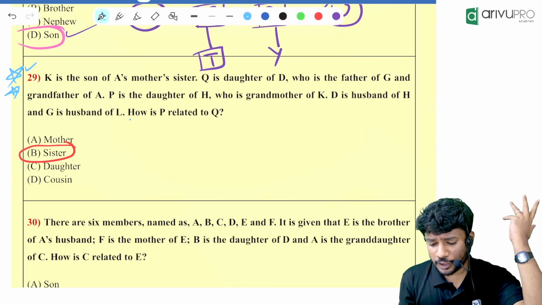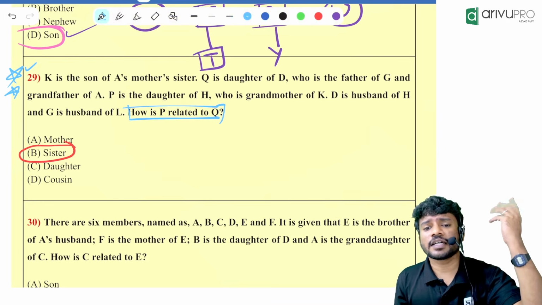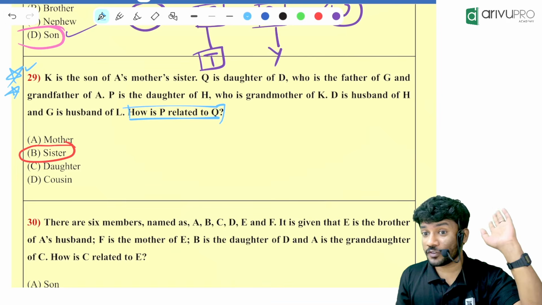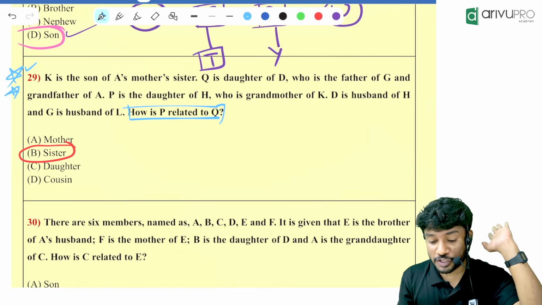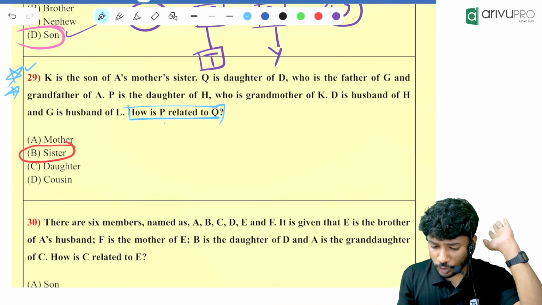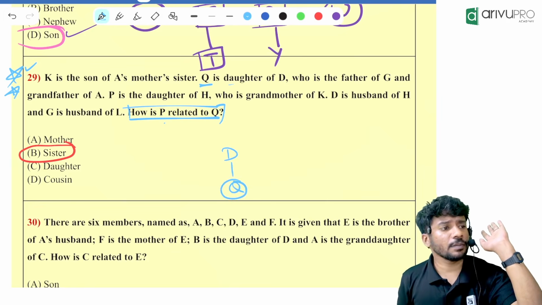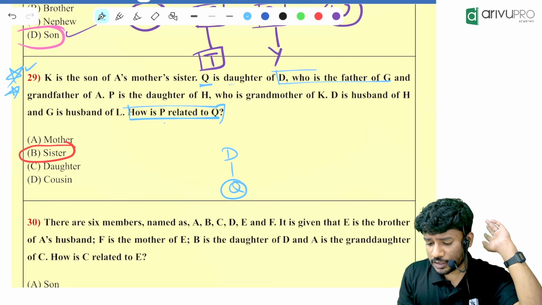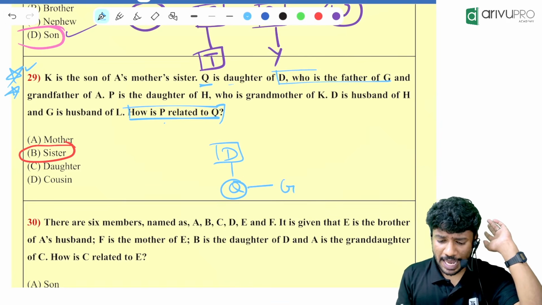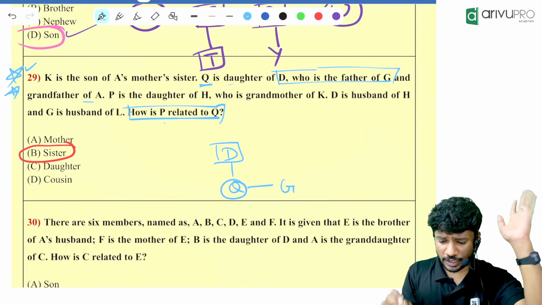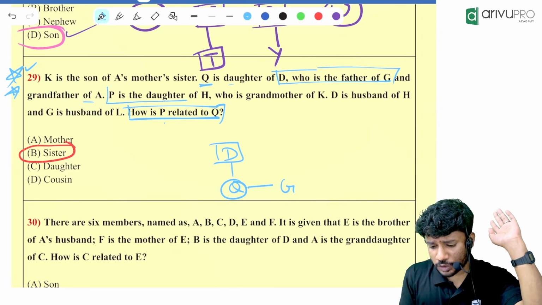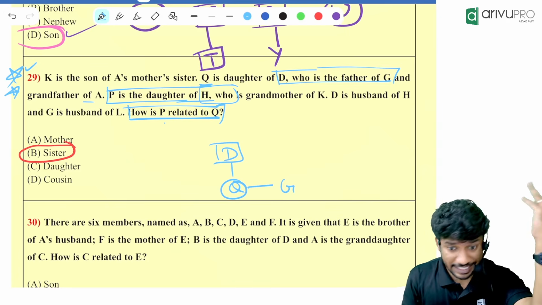At the end of the day, I always told you, always read the last line. In logical reasoning, what is the first step? Read the last line. We need to find the relation between what and what? P and Q. Now look over here. Q is here. We will start with that line. Q is the daughter of D. Daughter means female. Then what is given? D, who is the father of G. That means D is the father of what? G. Then, and grandfather of A. We are ignoring that. Then P is the daughter of H, who is the grandmother of K. That also right now we are ignoring. Later we will do it.